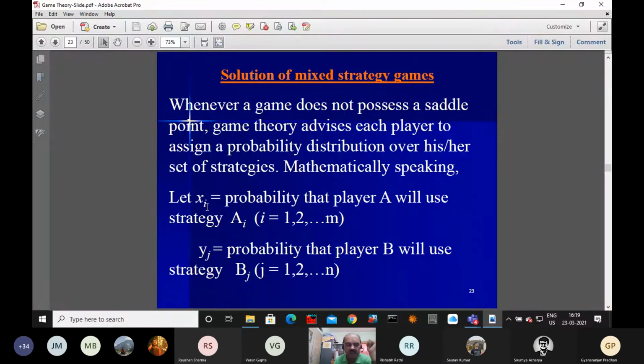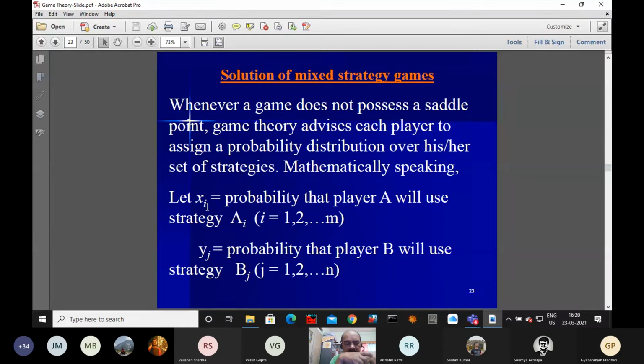Similarly, the probability of using strategy A2 equals x2, and since it is a probability, x2 is less than 1 and greater than 0. Similarly, the probability of using strategy Am equals xm, and this xm is less than 1 and greater than 0. Similarly, for player B, we define the probability in this manner.